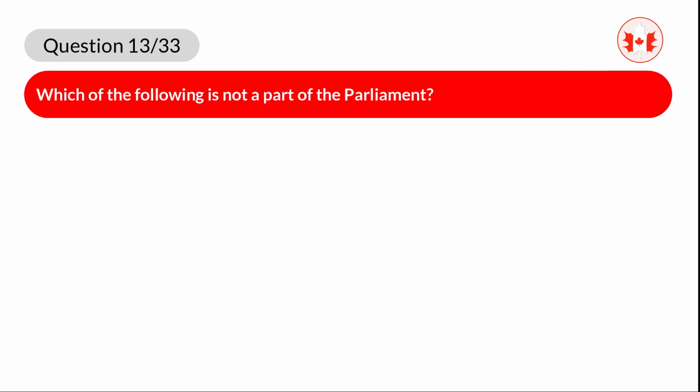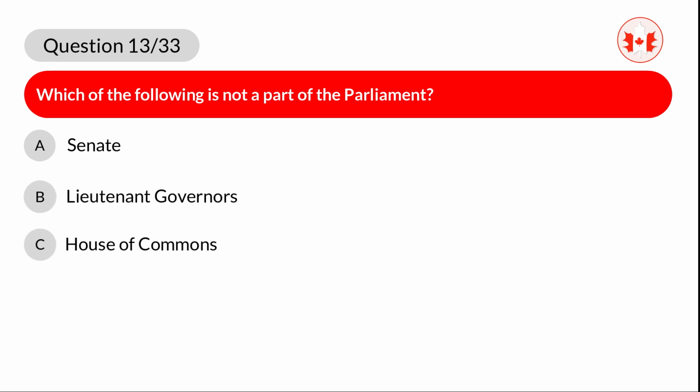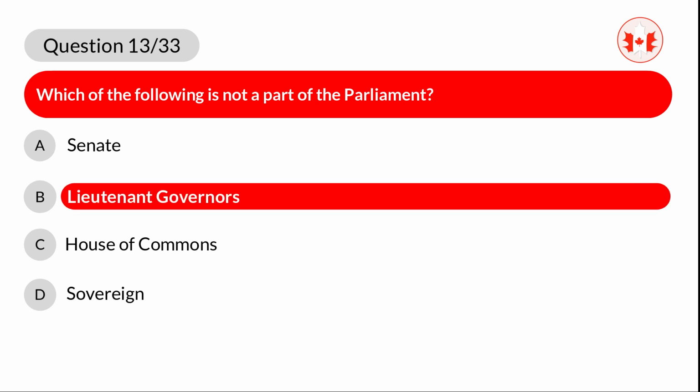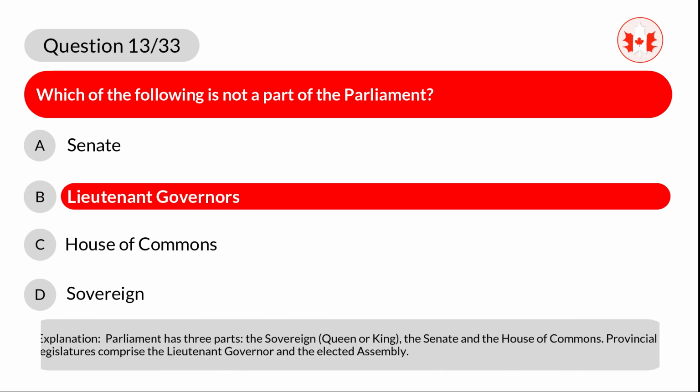Question 13. Which of the following is not a part of the Parliament? A. Senate. B. Lieutenant Governors. C. House of Commons. D. Sovereign. Correct answer is B. Lieutenant Governors. Explanation. Parliament has 3 parts: the Sovereign, Queen or King, the Senate, and the House of Commons. Provincial legislatures comprise the Lieutenant Governor and the elected Assembly.